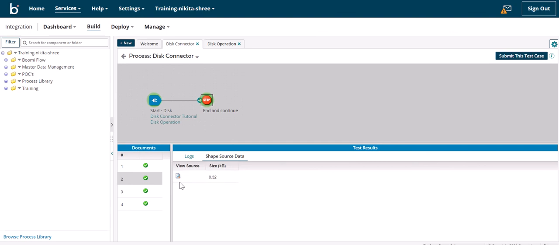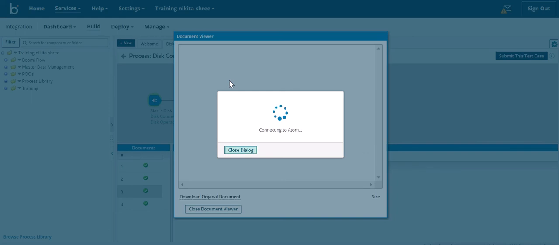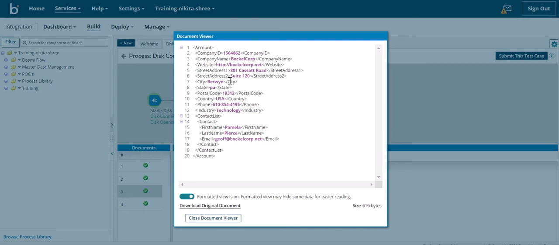Then here clearly we can see what is company ID, name, website, all the contact details. So basically this is an XML file with all the account details.